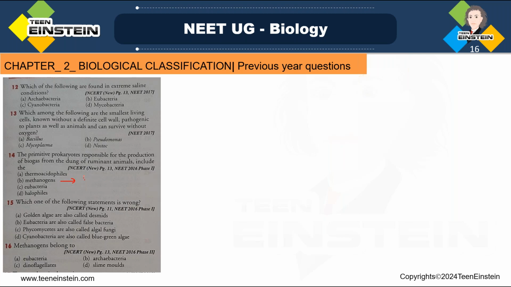Methanogens are a group of obligate anaerobic bacteria. They are very ancient, primitive bacteria. They are obligate anaerobes, and they are involved in the methanogenesis, and they produce this methane gas. Methanogenesis means production of methane gas, and that is in the ruminant of cattle. Okay, so which is the right option? Option B, methanogens. Next question, question number 15.